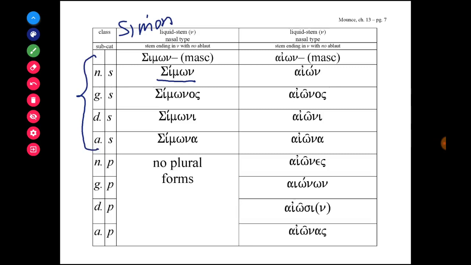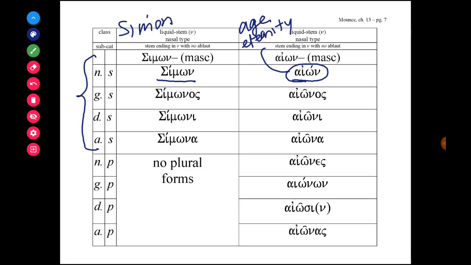But like Simon, we have the word aion, which means age, sometimes eternity. So the God of this age, or eternity, is the translation for aion. And it's going to look exactly like Simon. And in this paradigm, because we do see the plural form in the New Testament, we'll go over the plural forms for the nominative, genitive, dative, and accusative plurals.